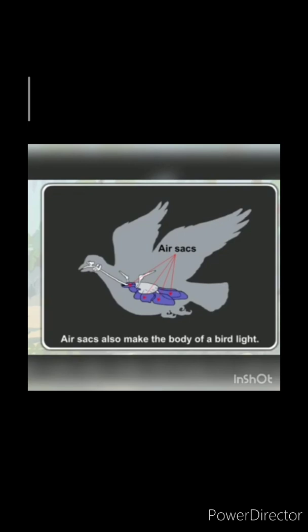Okay, and these air sacs make the body of a bird light. So both hollow bones and air sacs make the body of a bird light, and a light body helps the bird to fly easily. Students, the body of a bird is covered with feathers.